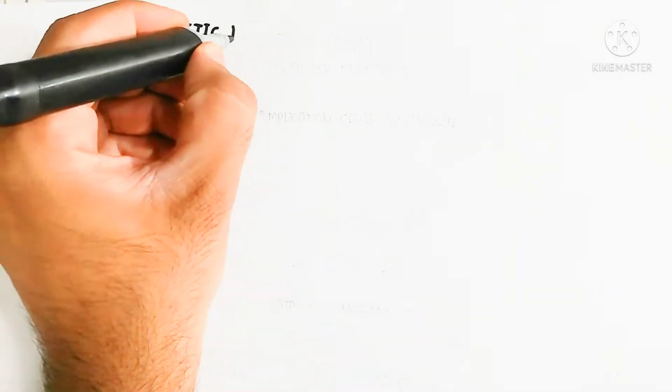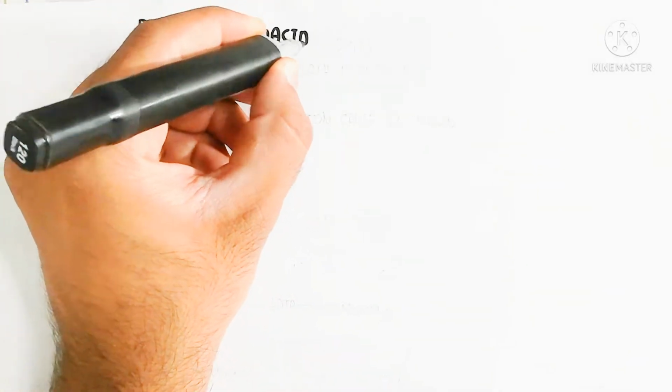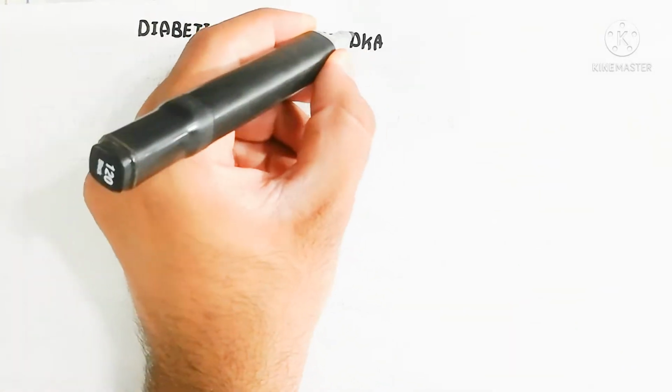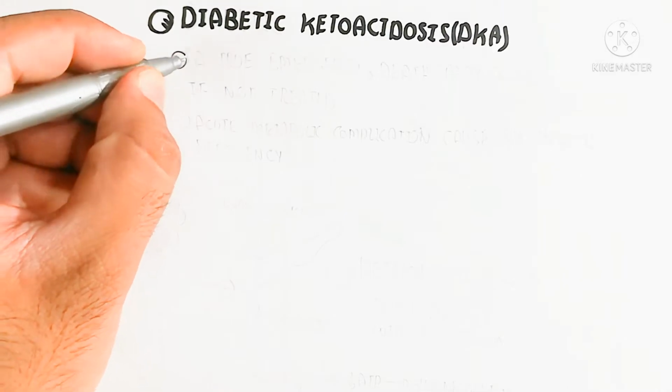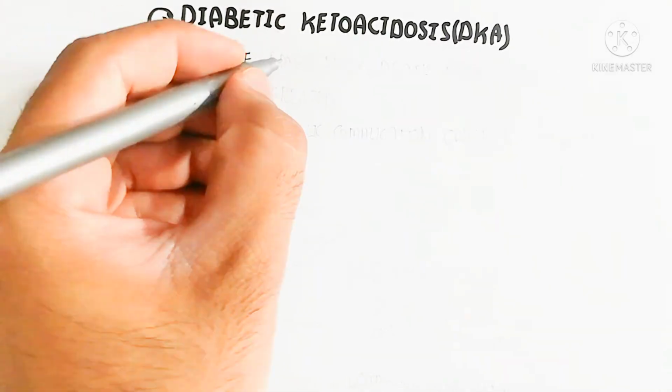Hello, in this video we will discuss diabetic ketoacidosis, for short DKA. It is a true emergency. Death may occur if not treated. It is an acute metabolic complication caused by insulin deficiency.